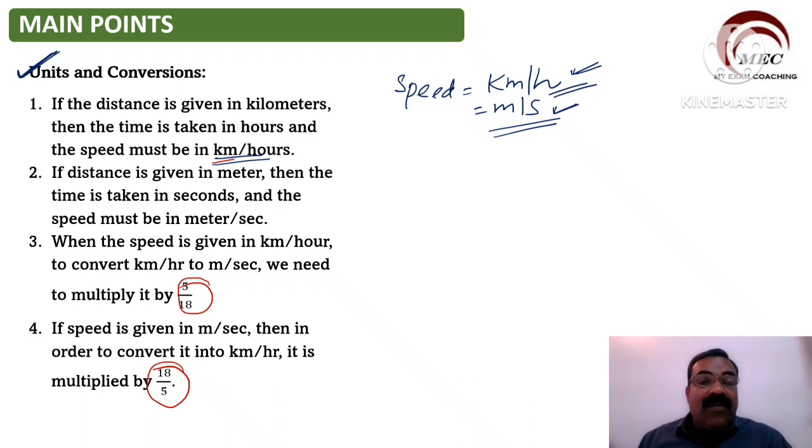These two numbers are very important, and let us see how we get them. Here first we are finding kilometer per hour, then meter per second. For example, let us take 1 kilometer per hour.